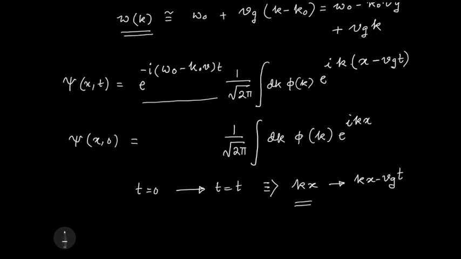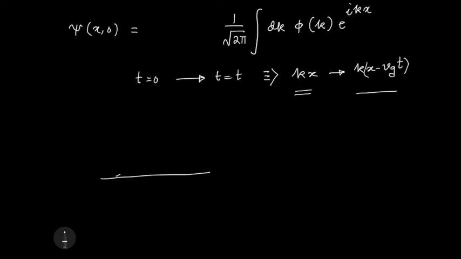So what was at x equals some point is now at x minus Vg t.